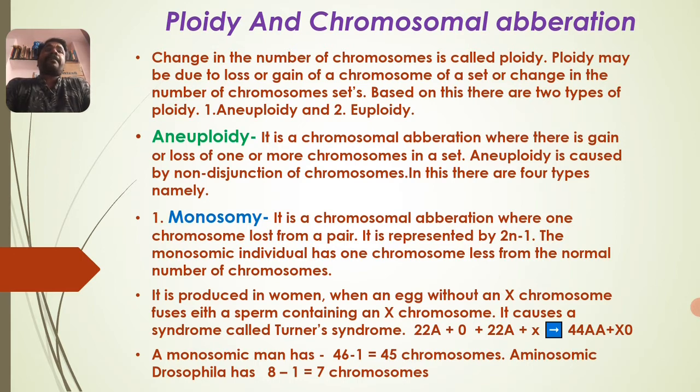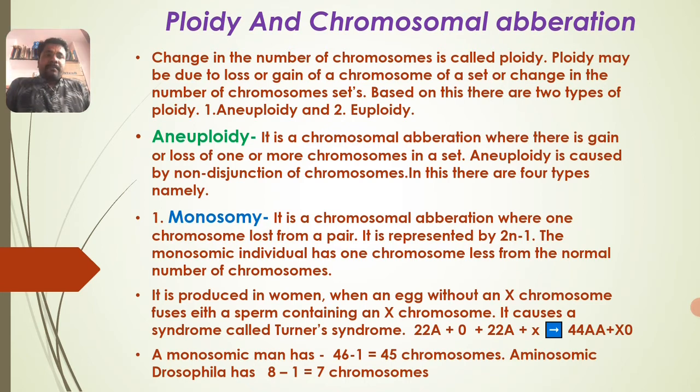So they occur in pairs. How many pairs of chromosomes are present in human cells? There are 23 pairs of chromosomes. Among these 23 pairs, there is a loss of 1 chromosome from 1 pair. There is a loss of only 1 chromosome in the total set, which is represented as 2n minus 1. 2n refers to a diploid cell, which consists of the diploid number of chromosomes.